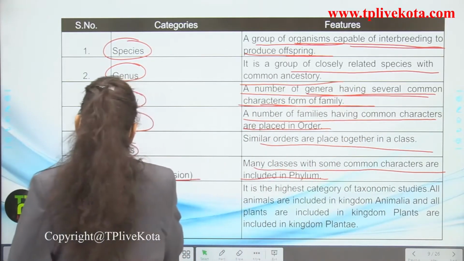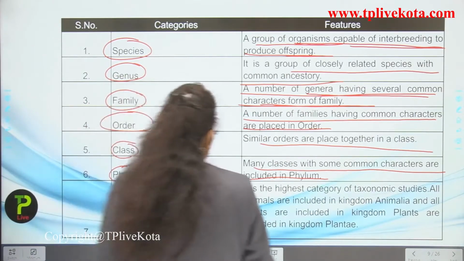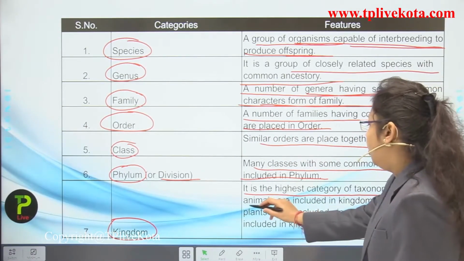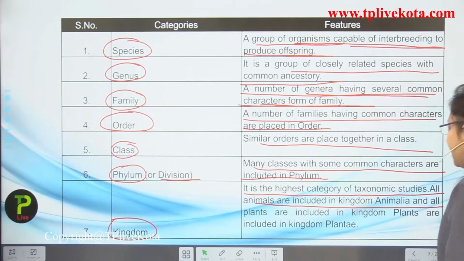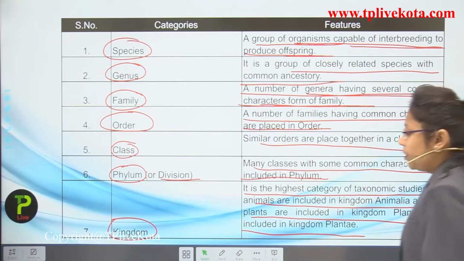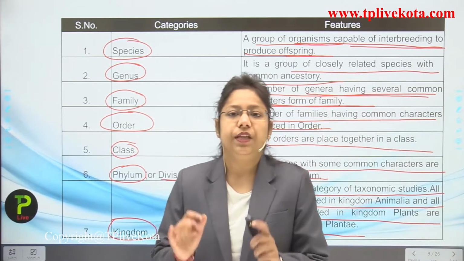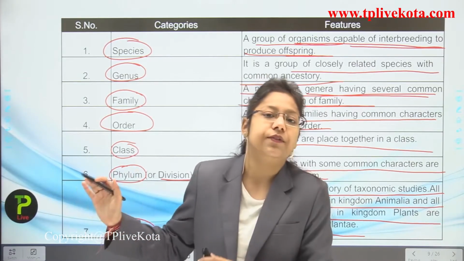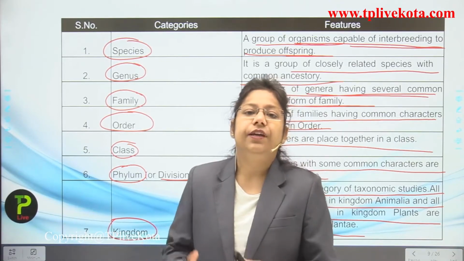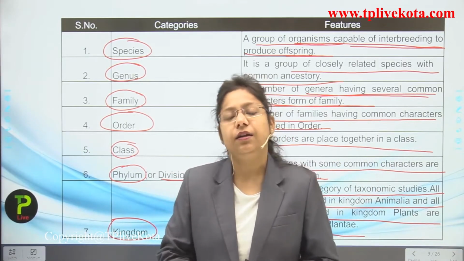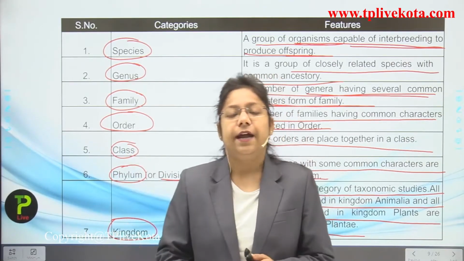If we talk about kingdom, students, it is the highest category of taxonomic studies. All animals are included in kingdom Animalia, and all plants are included in kingdom Plantae. So we use the word Animalia for all the kinds of animals which we are studying, and we use the word Plantae for all the types of plants which we are categorizing in these ranks.